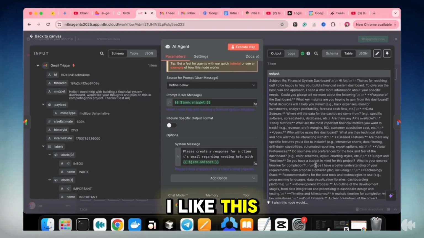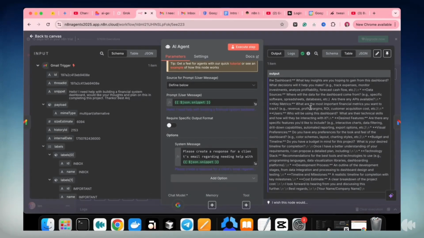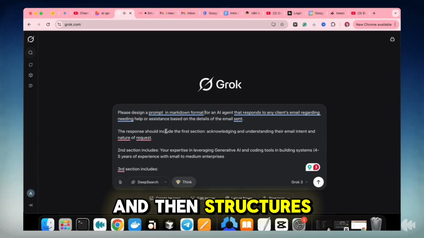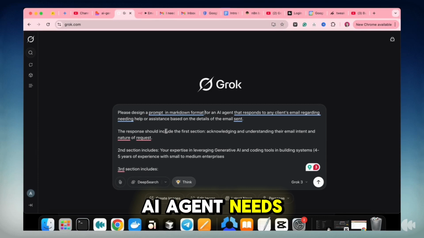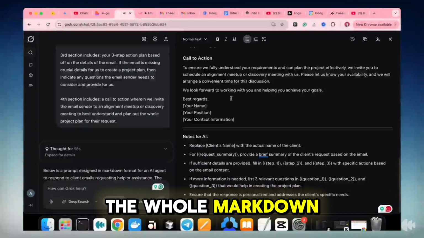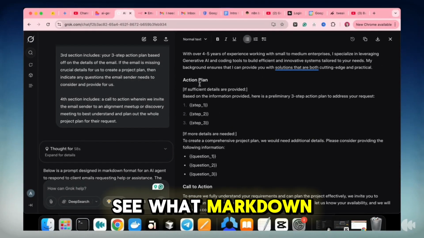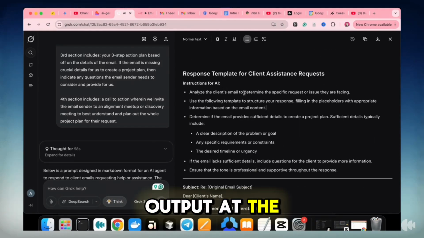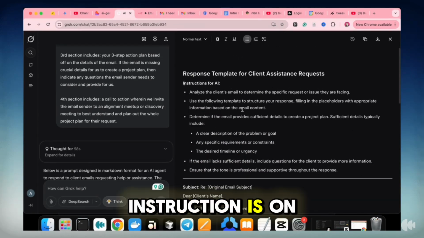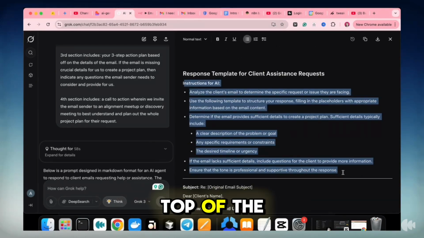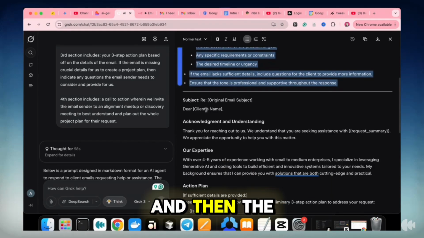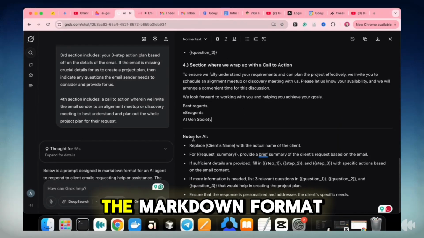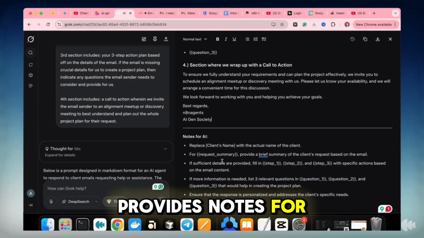I like this, yet if you don't like the flow of the message, that's when the markdown format comes in and structures your entire response, basically what the AI agent needs to be doing. So this is the whole markdown format. As you can see, what markdown format looks like is an instruction and then the output at the end of the instruction. The instruction is here at the top of the markdown prompt, and then the output that is expected right here. The markdown format provides notes for the AI agent.